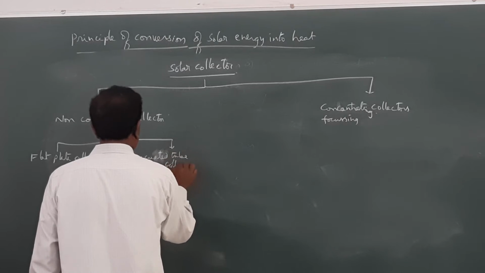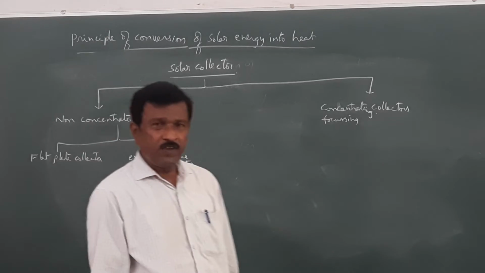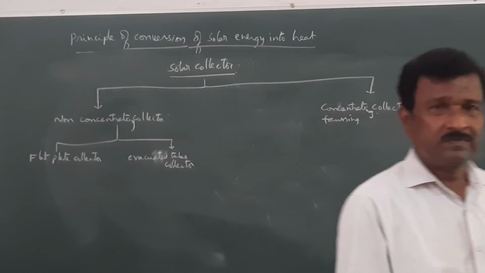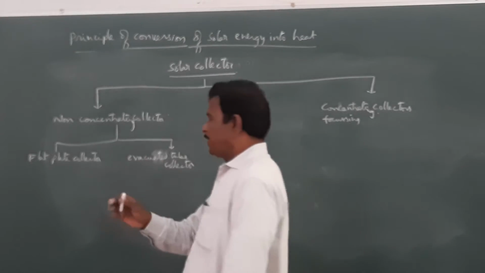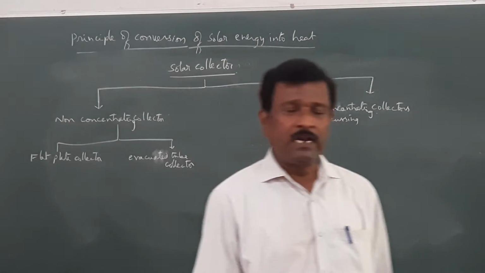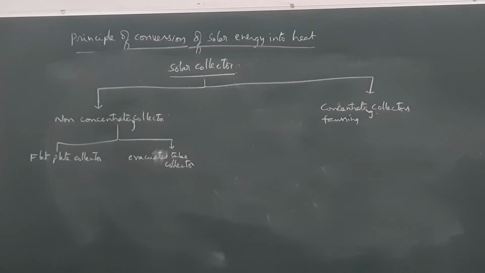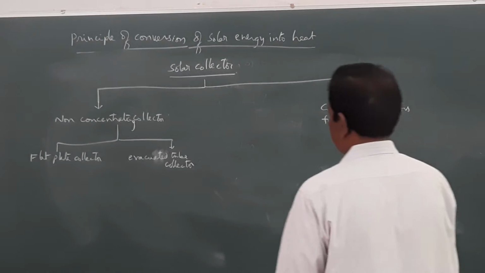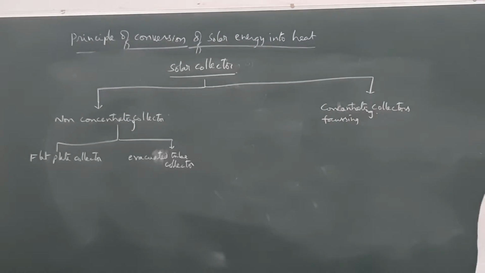In the case of evacuated tube collectors, generally a spiral tube is passed over the solar absorber, and water is circulated through the tubes, and these tubes will absorb solar energy and convert it into heat energy.